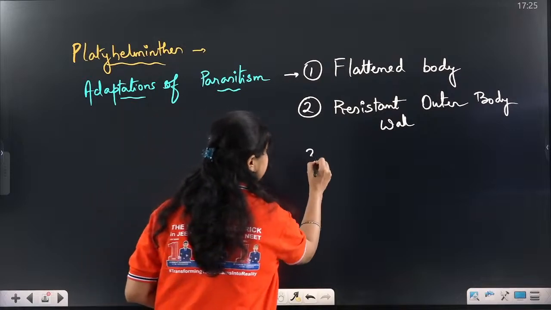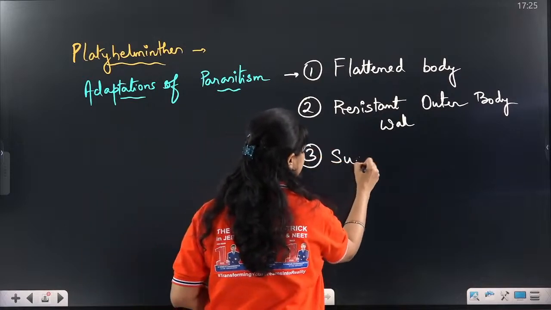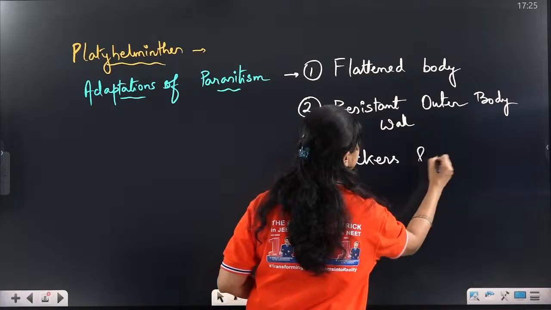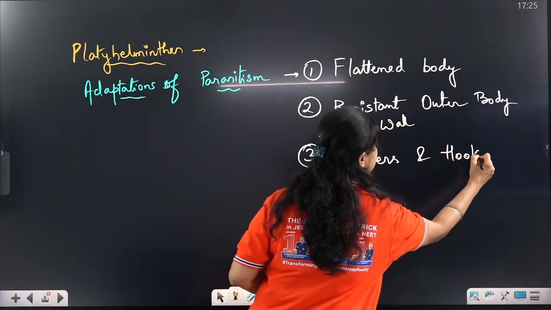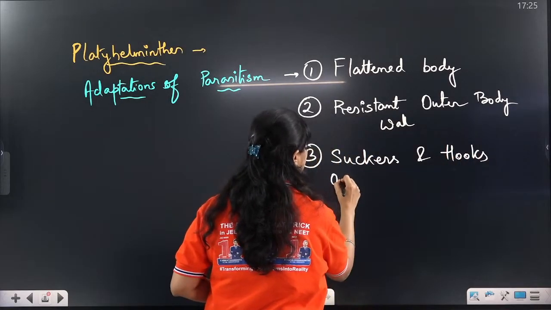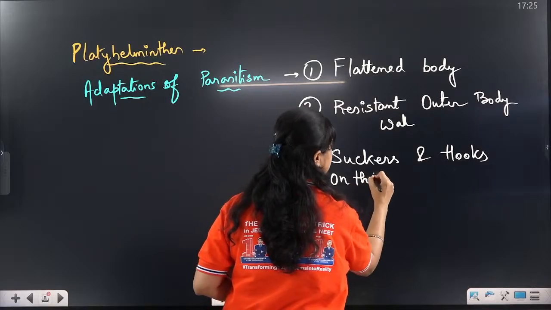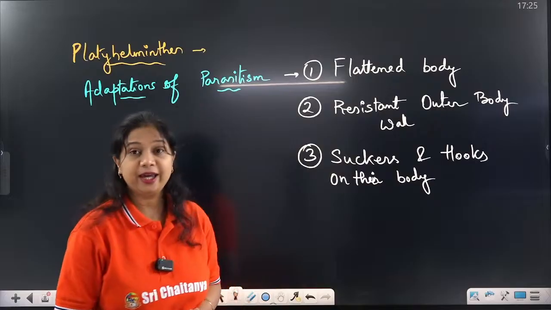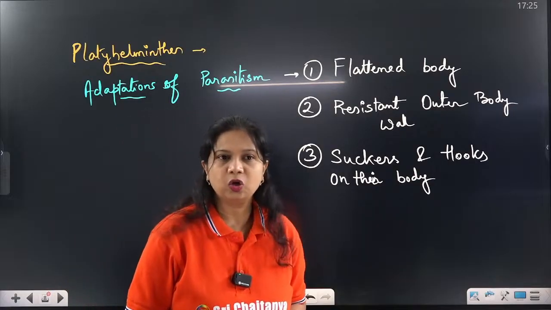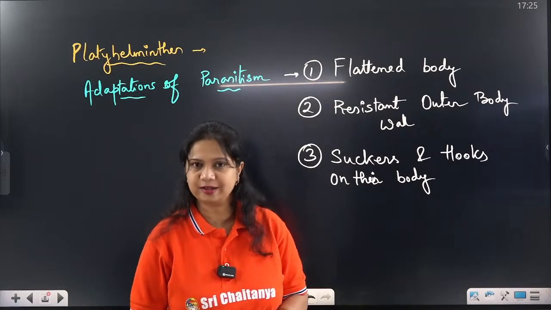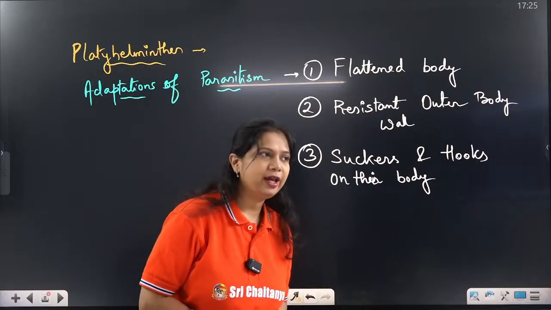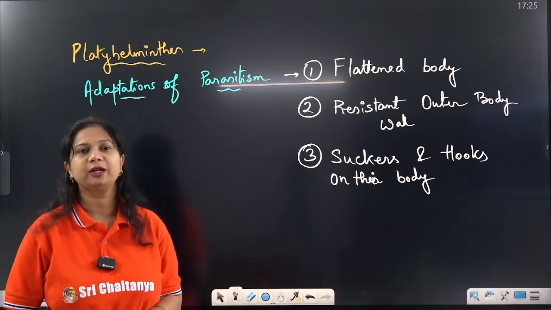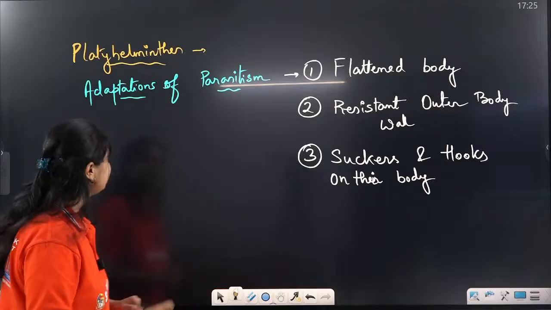Third, they have suckers and hooks on their body surface. Now, how do they have suckers and hooks on their body surface? They have structures like this.